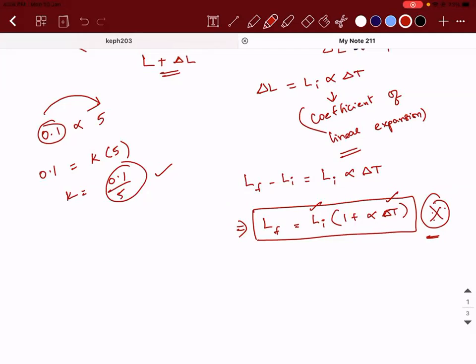Sir, if there are two rods of the same material but of different length, and if we heat them to the same temperature, delta L should be the same for both of them, right? Or would it be different?